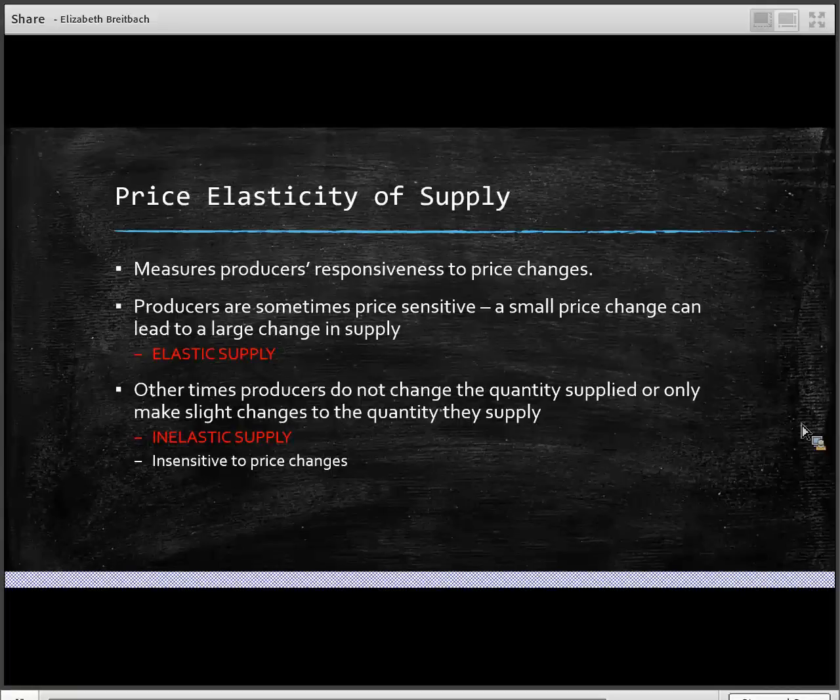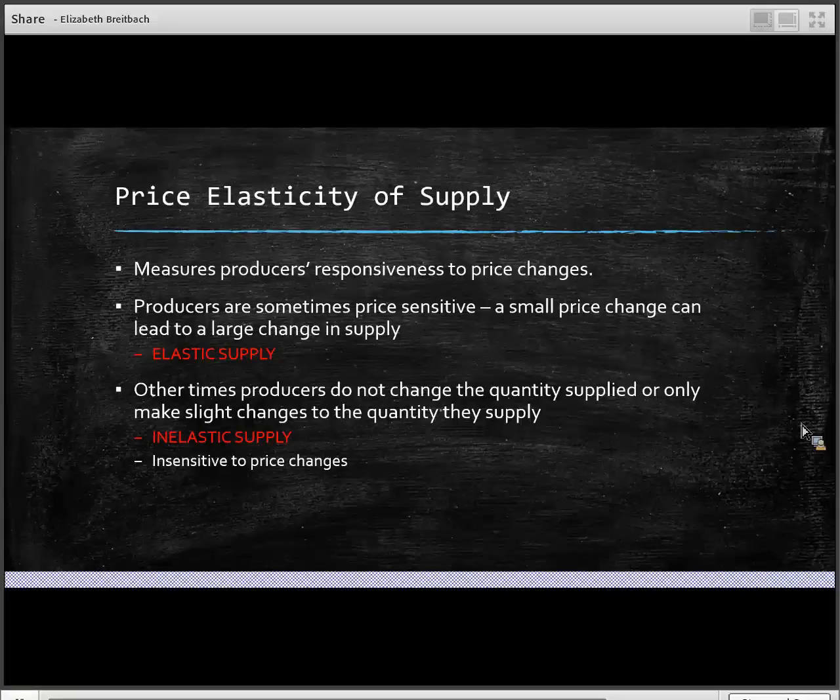The big difference here is going to be in terms of, well, first off, who's price sensitive? So elastic supply, we're talking about producers. Elastic demand, we're talking about the consumers. But what the most important difference is, and what you might want to do in your notes, is make a chart, the determinants of elasticity of demand and the determinants of elasticity of supply. So supply has many fewer determinants, and there's actually only one main determinant. So, well, the first is how easy, the ability of firms to change.